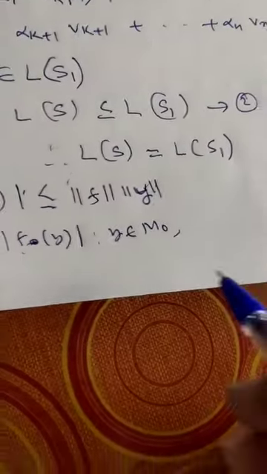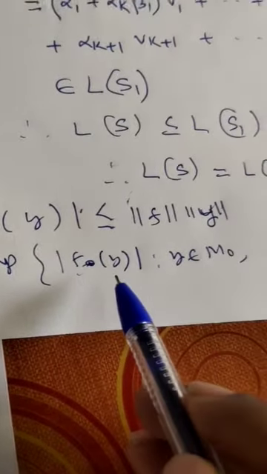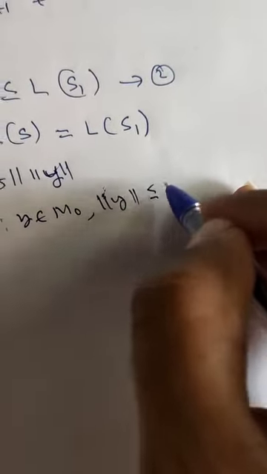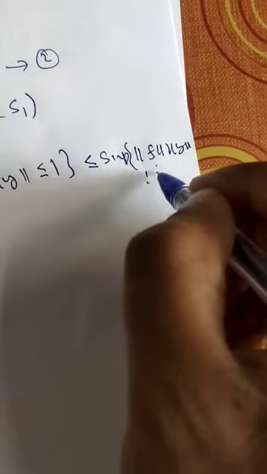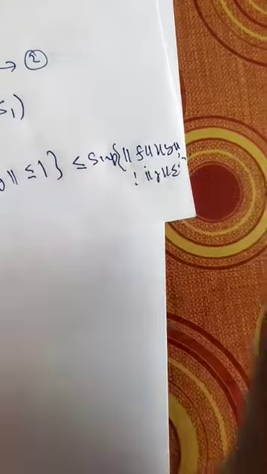So mod of f naught of y is less than or equal to norm of f into norm of y, right? If we take supremum of mod of f naught of y such that y belongs to m naught, norm of y less than or equal to 1, then on the left hand side it is nothing but norm of f naught.